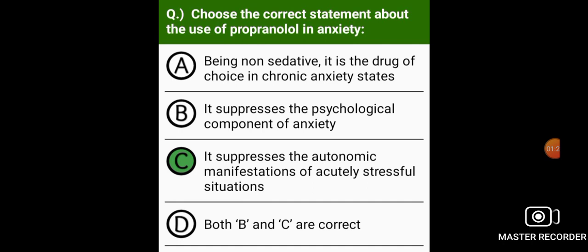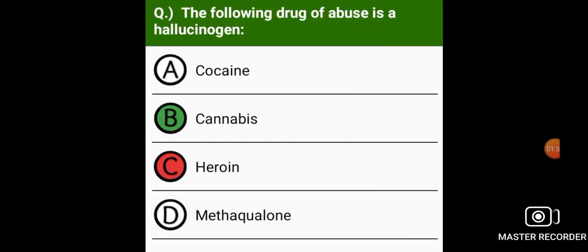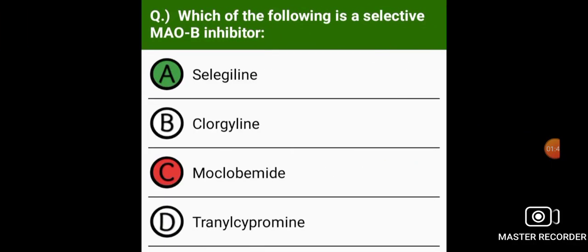Choose the correct statement about the use of propranolol in anxiety. It suppresses the autonomic manifestations of acutely stressful situations. The following drug of abuse is a hallucinogen: cannabis. Which of the following is a selective MAO-B inhibitor?